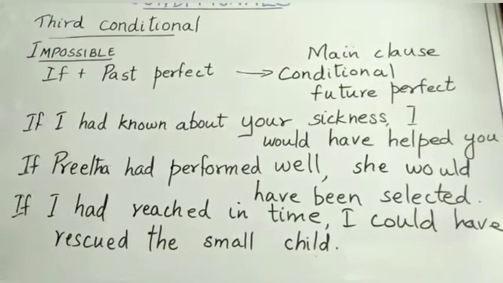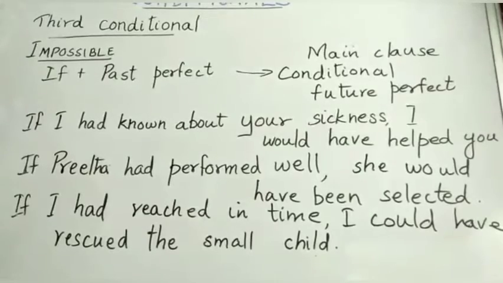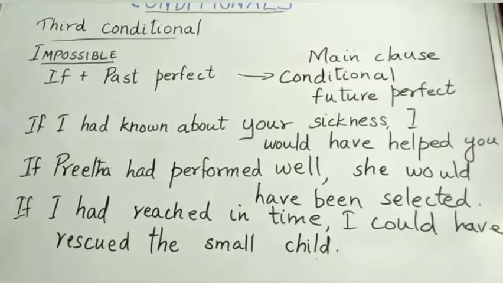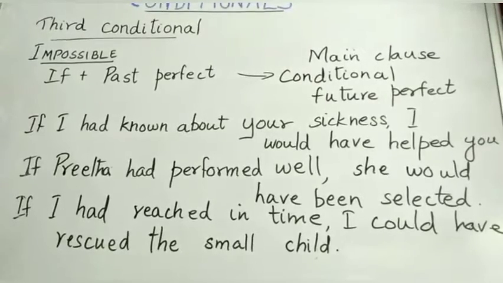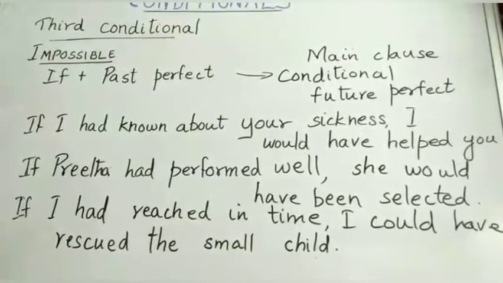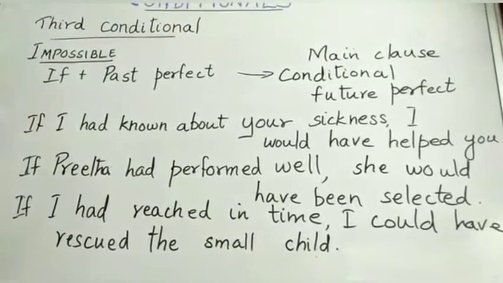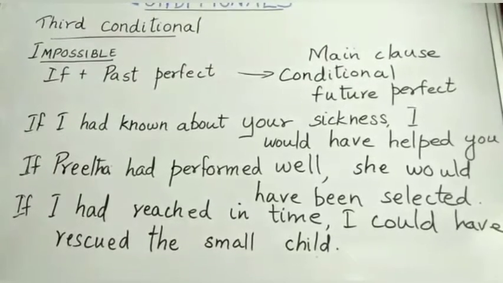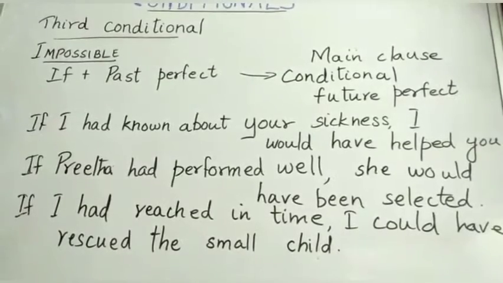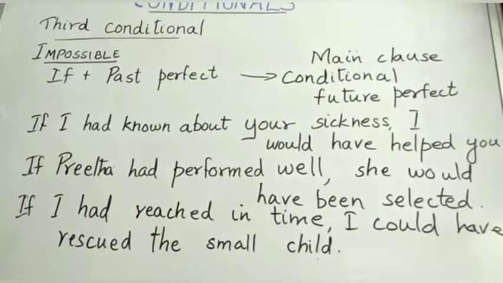If Preeta had performed well she would have been selected. Already I told you, if Preeta had performed well she would have been selected, but the selection is done by a third person, so we are using she would have been selected. Then the last sentence you see: if I had reached in time I could have rescued the small child. This is all after the action is over, an impossible condition. Simply we are saying if I had reached in time I could have rescued the small child.